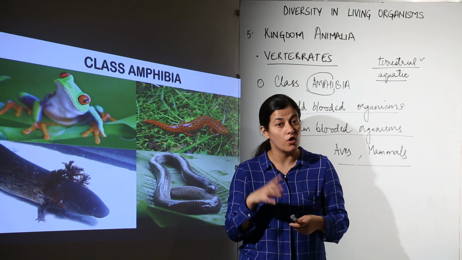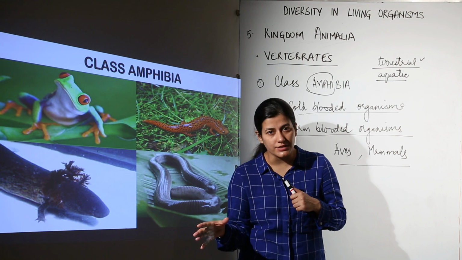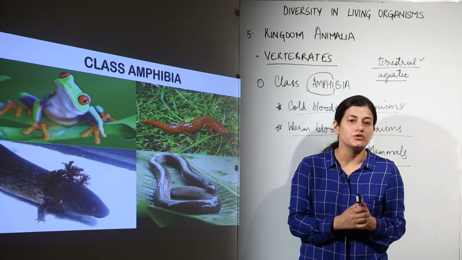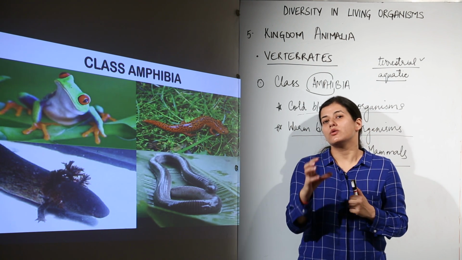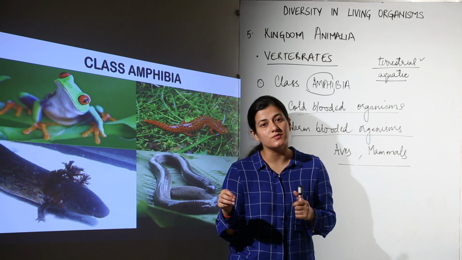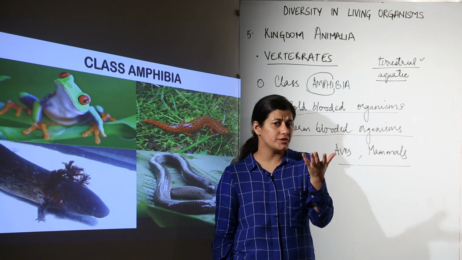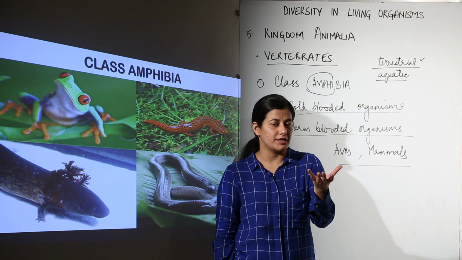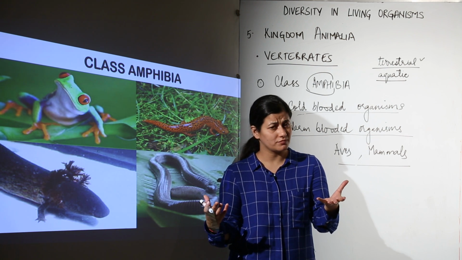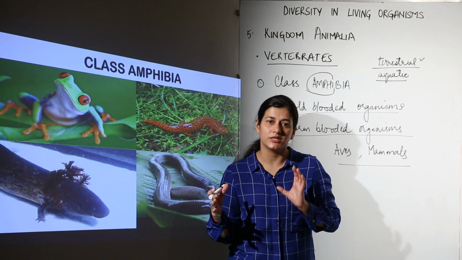Why have they gone? They have gone because they cannot maintain their internal temperature. Whenever the temperature is right, that time only they are going to come out. Now that is the condition known as the cold-blooded organism condition, and those organisms cannot regulate their internal temperature. Supposedly you take a frog and keep it at an ambient temperature around 30 degrees Celsius. The internal temperature of the frog's body would also be 30 degrees Celsius.